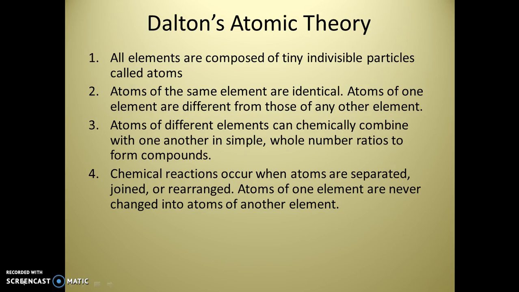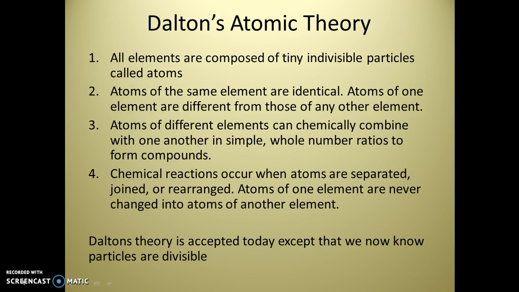And for the most part, all of these things are still accepted to this day. The only one that science has proven incorrect is the first one. And we know that those particles are divisible. That's how we get our new elements. We're shooting protons at one another, forcing them together. So we know that there is more to this atom than just those pieces, and that we can separate them, recombine them, things like that.